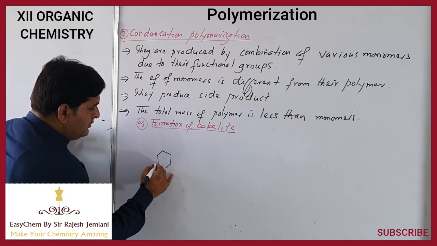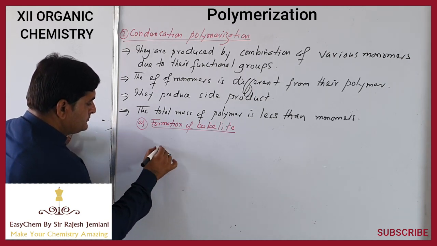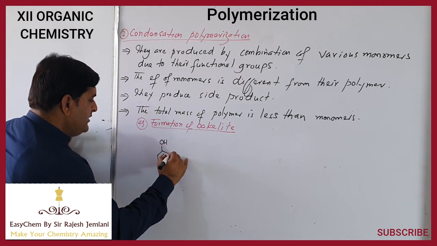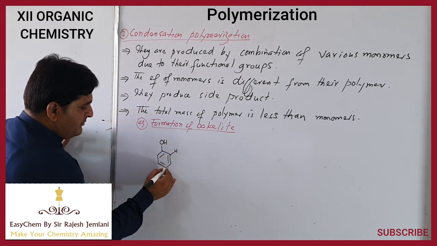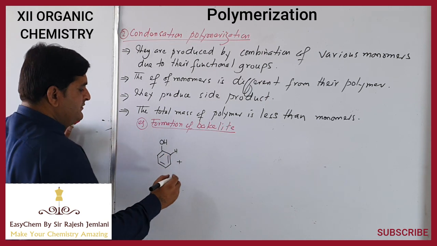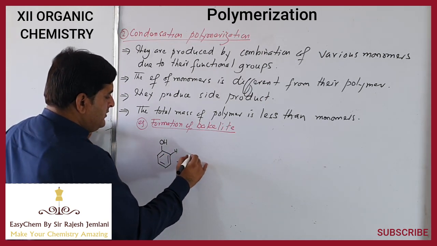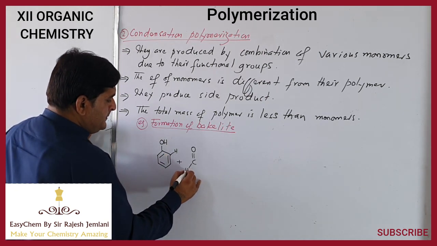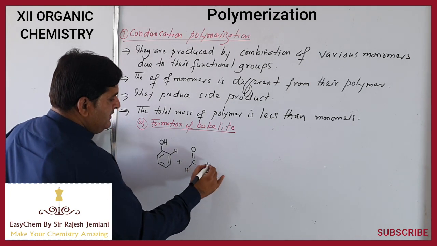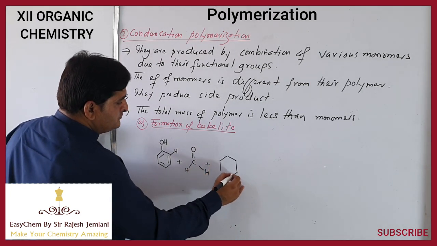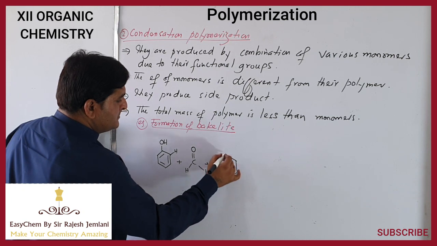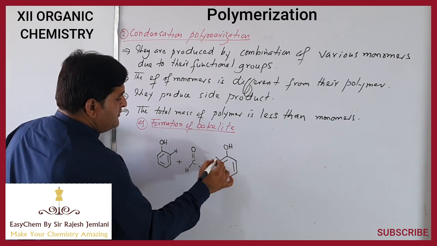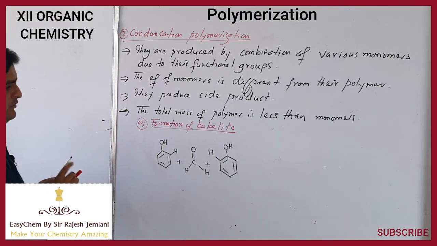So this is phenol, OH. We know that the benzene ring has a hydrogen atom at every carbon atom, so we draw only one of those. Another molecule is formaldehyde, plus another phenol. Now what would happen?